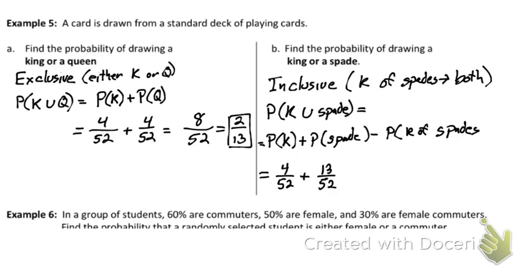Now, like I said, if I just added these 2 things up, I'm counting the king of spades twice. Because there's a king of spades in here, and there's a king of spades in that 13. So we need to subtract it out. Because we counted it twice, we need to subtract it out. So we're going to subtract out 1 king of spades, which is going to equal our 16 out of 52, which is going to reduce down to 4 over 13.